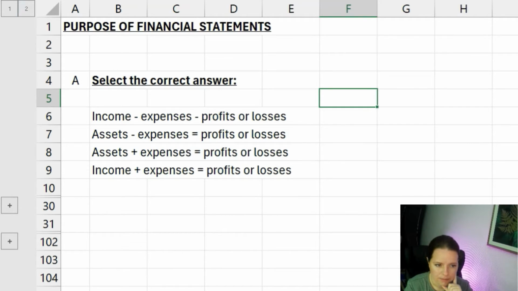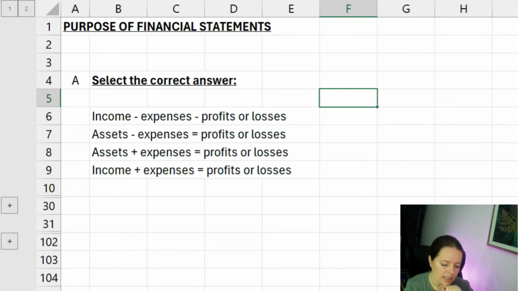There could be more than one correct answer, so that's something else that you need to be watching out for in the exam. So assets minus expenses equals profit or loss. No, they don't. Assets are on the balance sheet, which is a separate piece of paper if we were thinking about this. Assets plus expenses equals profit or losses. Again, that's not the case.